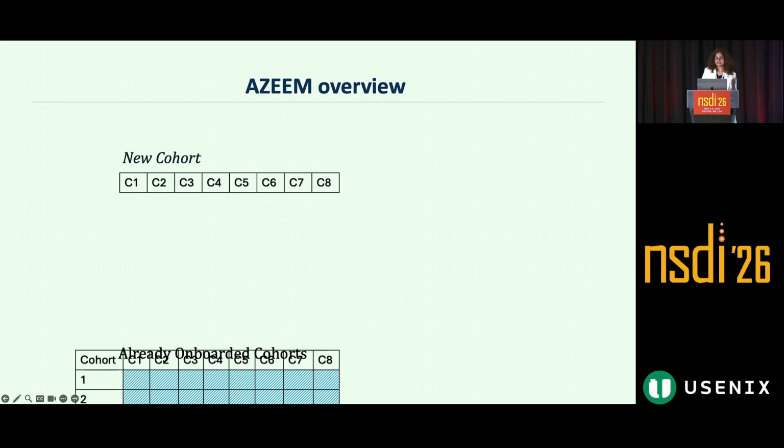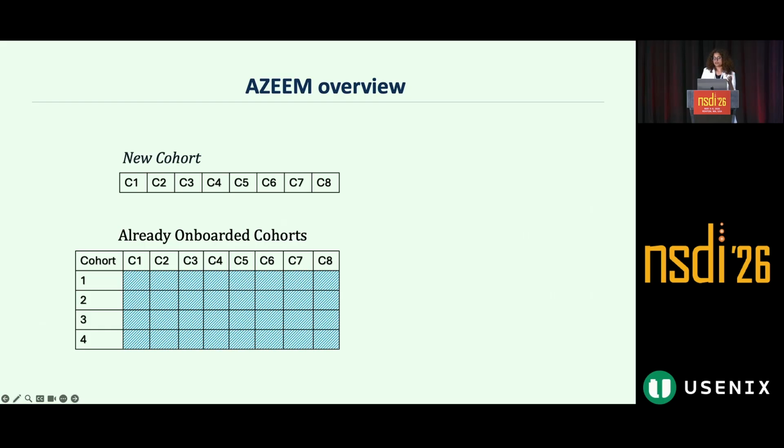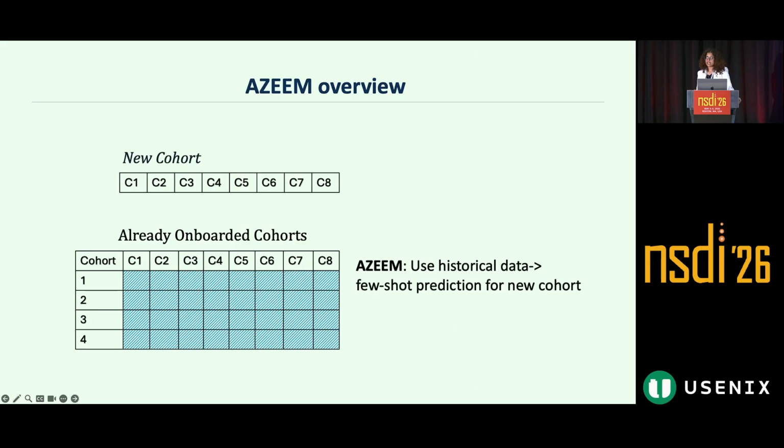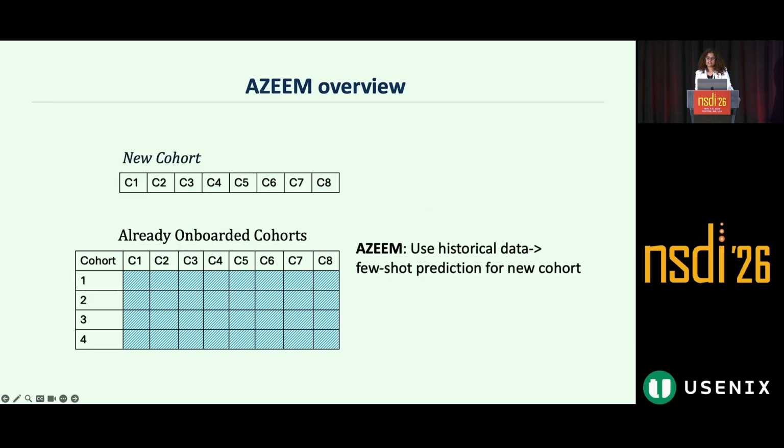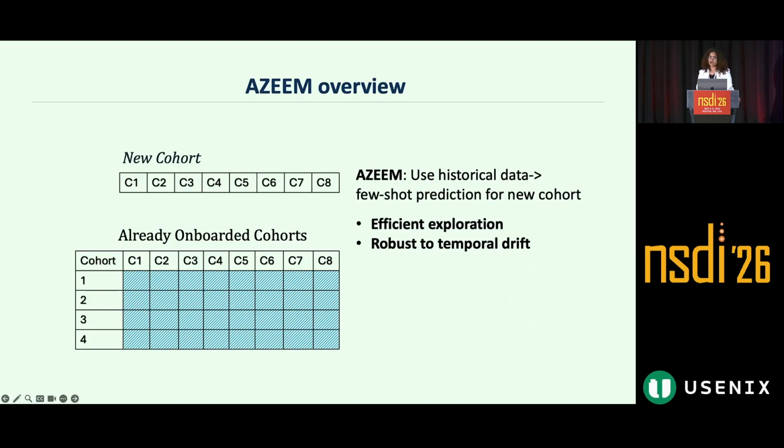We present our system AGIM for efficient exploration exploitation. In AGIM, we use the data from already onboarded cohorts. We train a model which does few-shot predictions for this new cohort, and then use these predictions for efficient exploration and exploitation. And the two main design decisions of our system are efficient exploration by exploiting the similarities across cohorts, as well as efficient exploitation by being robust to temporal drift and non-stationarities.